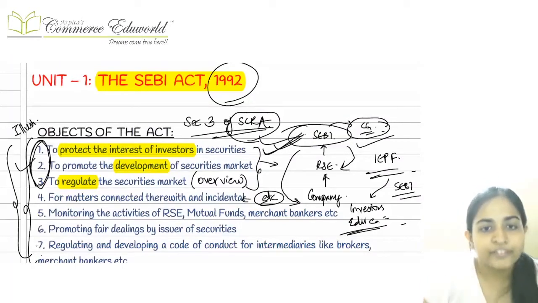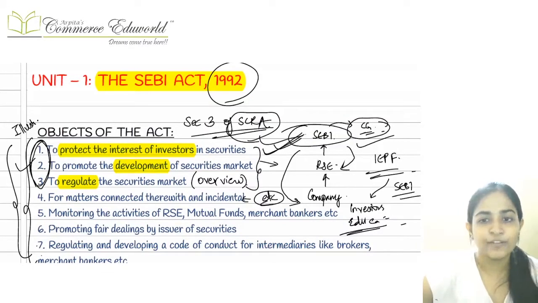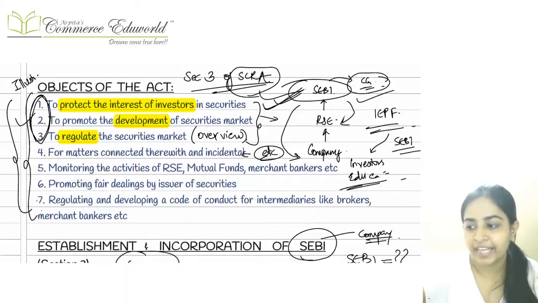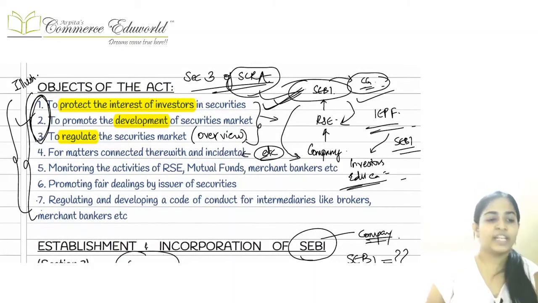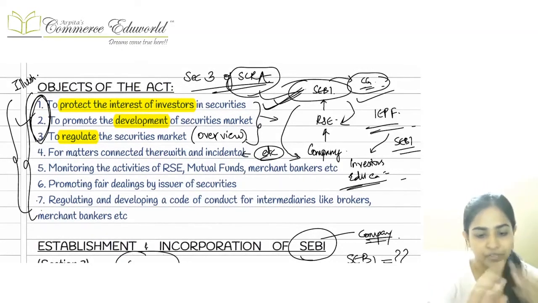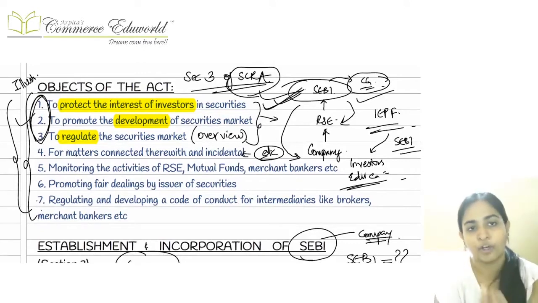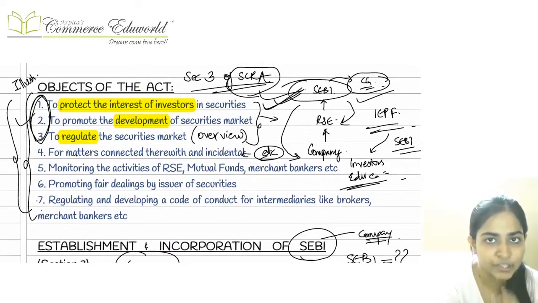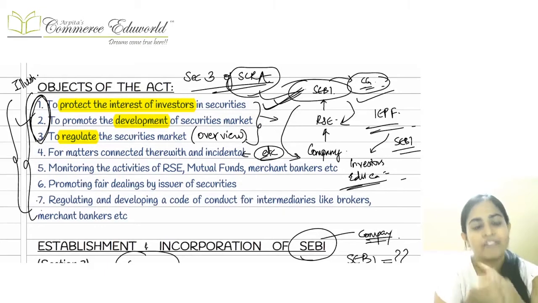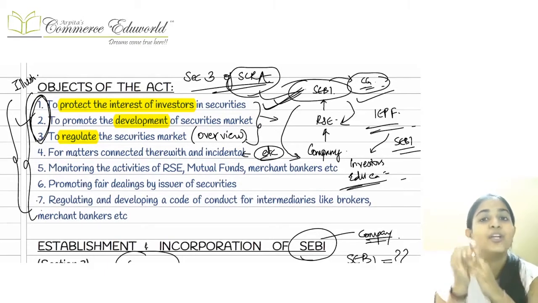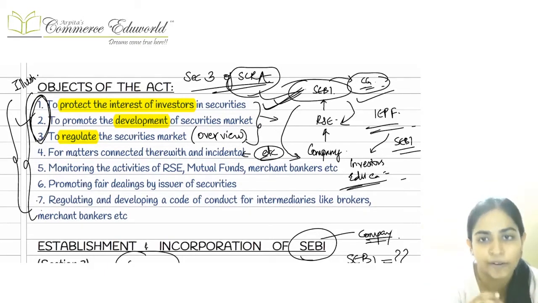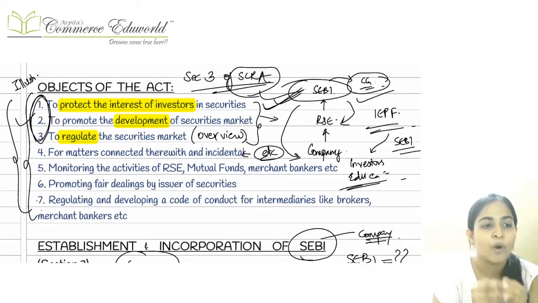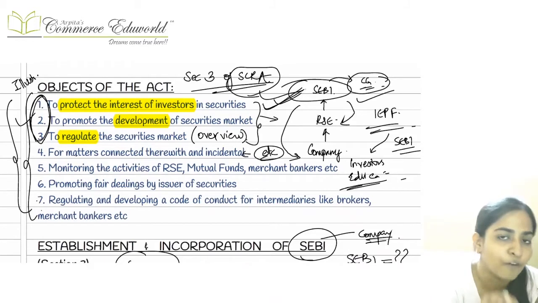Let's start with the revision of the SEBI Act, Unit 1, SEBI Act revision. First of all, what were the main objectives of the Act? The main objectives of the SEBI Act were three most important objectives. That is to protect the interests of the investors, to promote the development of the securities market, and to regulate the securities market. These were the three most important objectives of the SEBI Act.